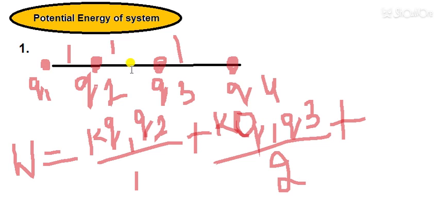Now we have to find the work done against Q2. So K into Q2 into Q3, now the distance between Q2 and Q3 is 1.